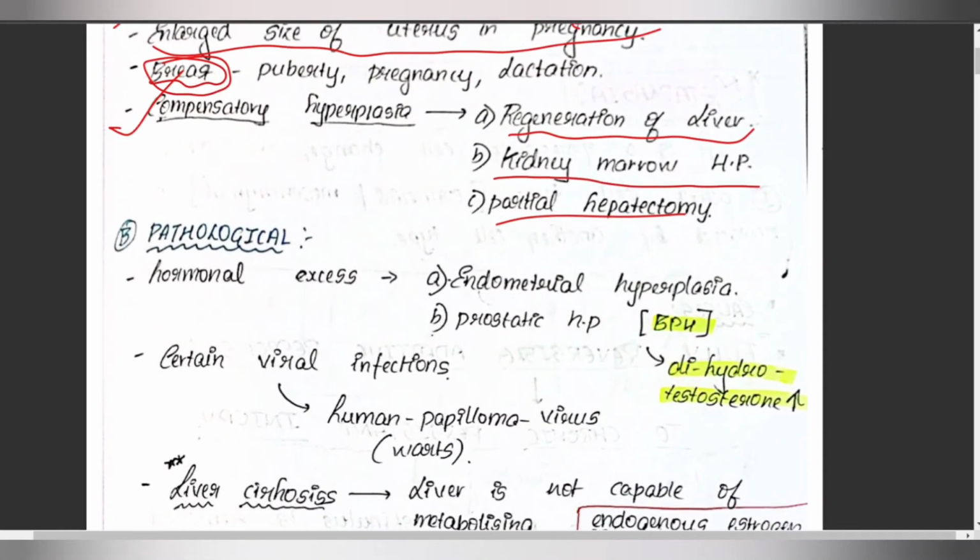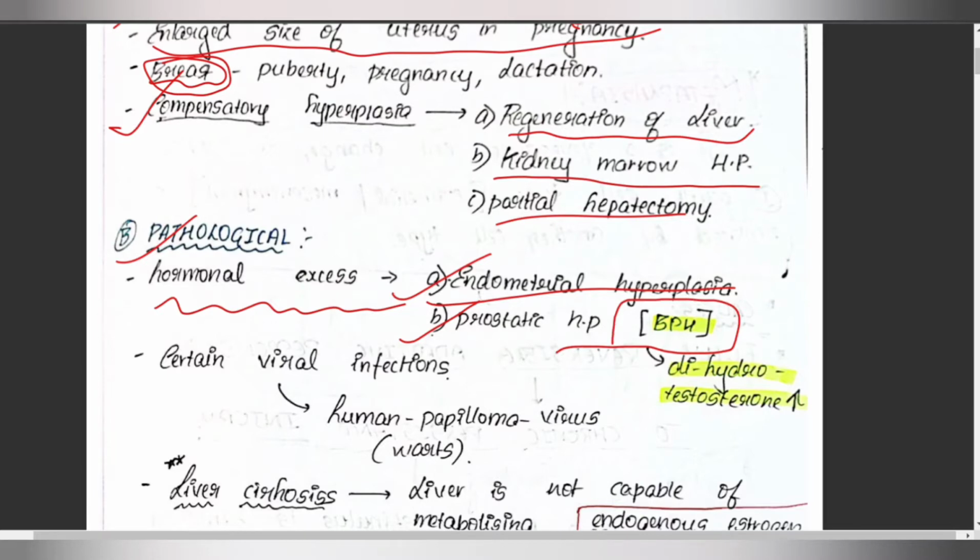Next are the pathological causes. The very important pathological cause is hormonal excess. It is mainly seen in endometrial hyperplasia, where there is an increase in the estrogenic hormone concentration, and also in prostatic hyperplasia, also called benign prostatic hyperplasia.